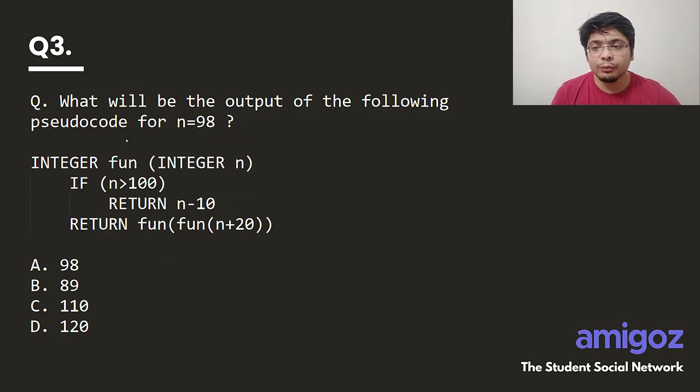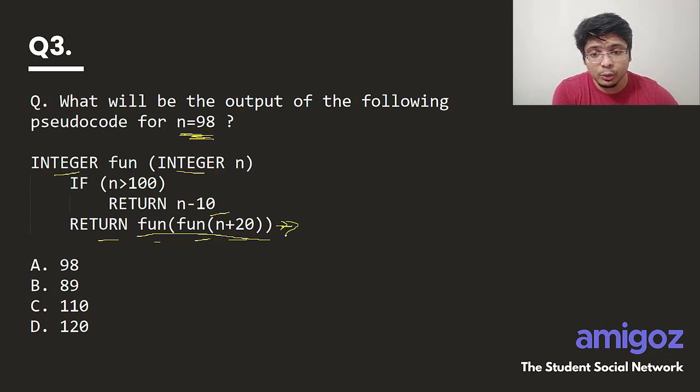Let's go ahead and discuss the third question. What will be the output of the following program? Following pseudocode for n is equal to 98. What if the value of n is 98 in this whole program? This is a little difficult and you have to pay a lot of attention here. We are again creating a function which returns an integer and takes an integer as input. If n is greater than 100, then you return n minus 10. If the number is not greater than 100, then return a recursive call, which is fun of n plus 20.